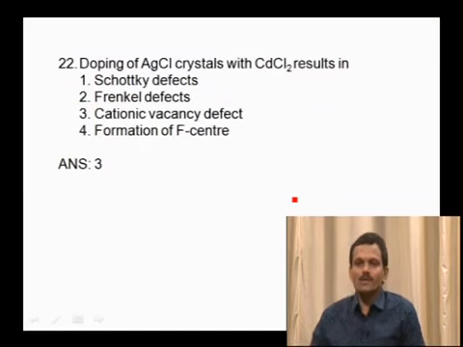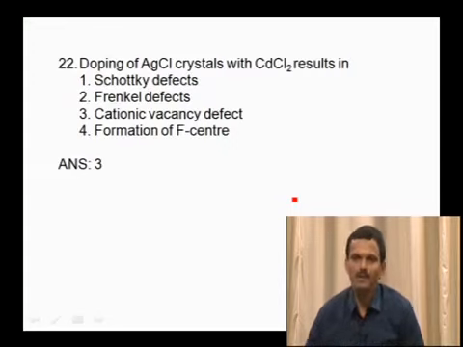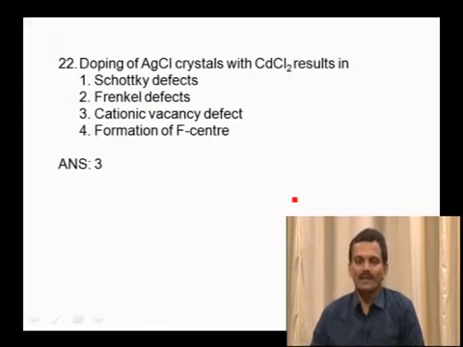And coming to the next question, doping of AgCl crystal with cadmium chloride results in. Then what is meant by doping? Doping means nothing but introducing a foreign atom into the lattice. So when AgCl is allowed to crystallize with cadmium chloride, we can observe some type of defects. Among the given options, which is correct? The first one is Schottky defects, second is Frenkel defects, third is cationic vacancy defect, and fourth is the formation of F centers.